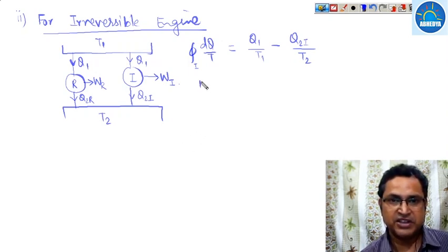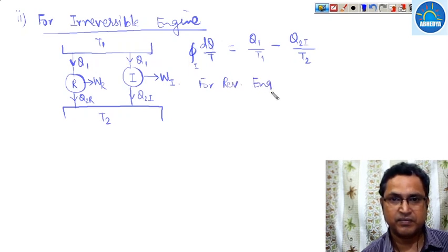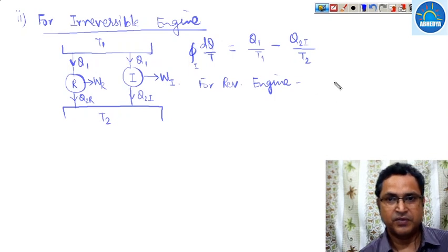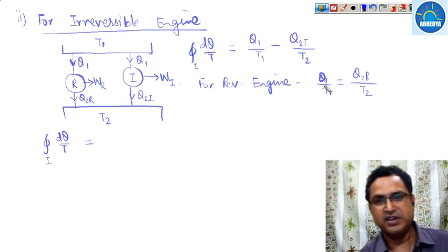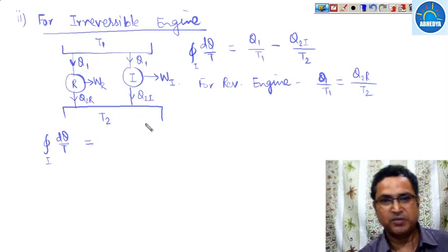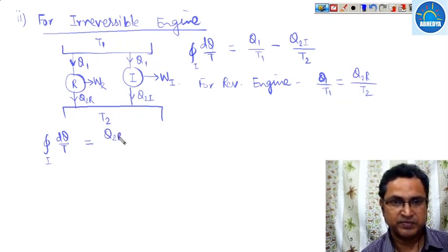Now for the reversible engine, Q1 upon T1 may be written as Q2R upon T2. So we can write the cyclic integration of dQ upon T for the irreversible engine as Q1 upon T1, written as Q2R upon T2, minus Q2I upon T2.